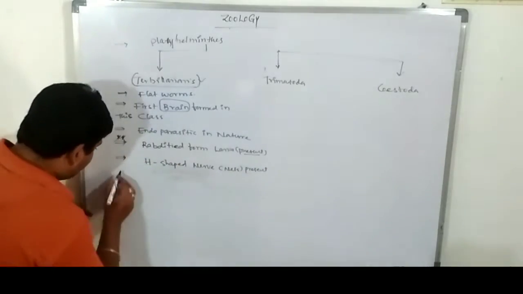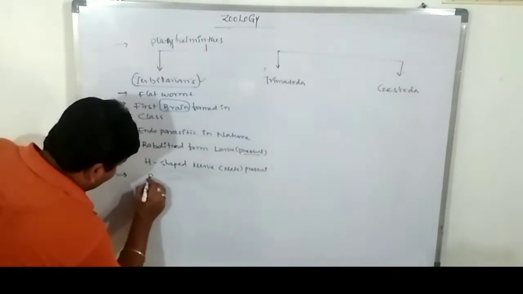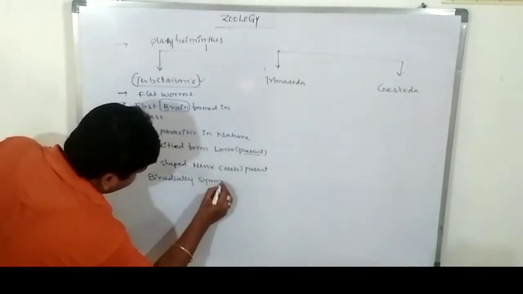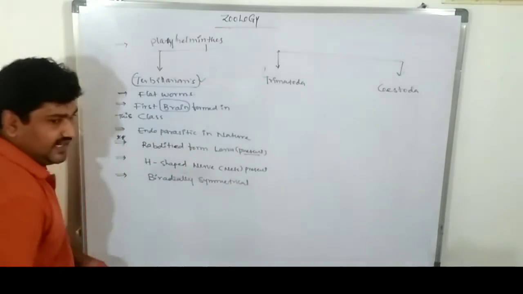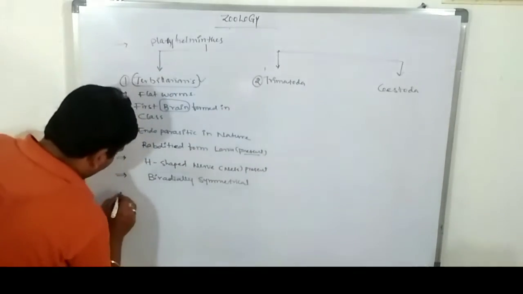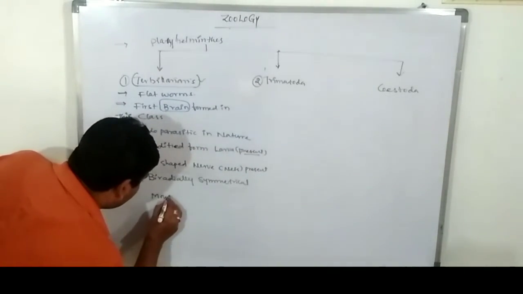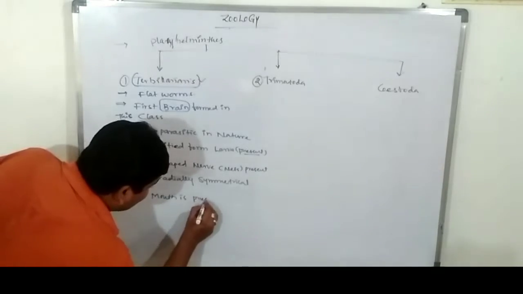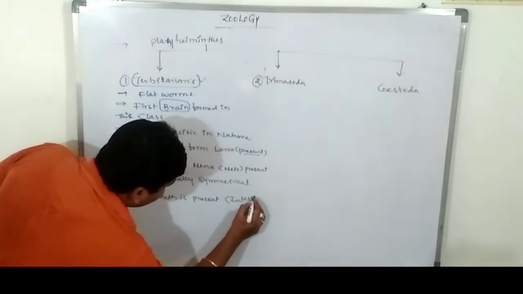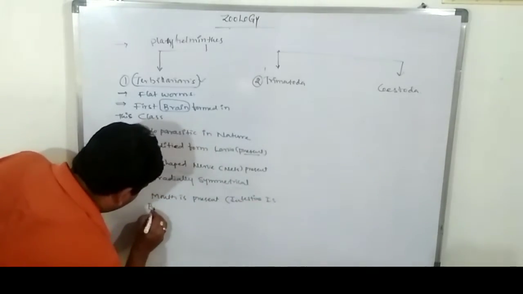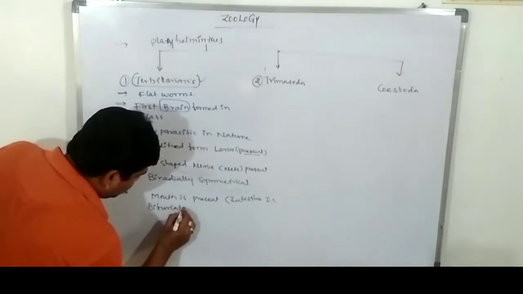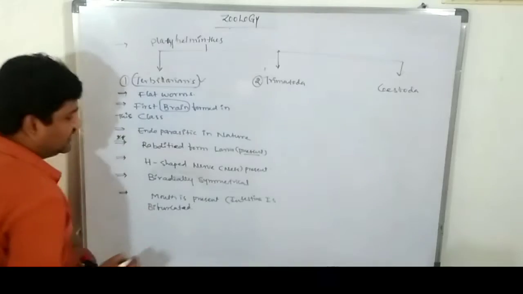Okay, these are shown, which one? The Turbellarians are shown biradially symmetrical. So the mouth is present. The intestine is bifurcated, nothing but divided into more number of branches. More number of branches, that is known as bifurcated.